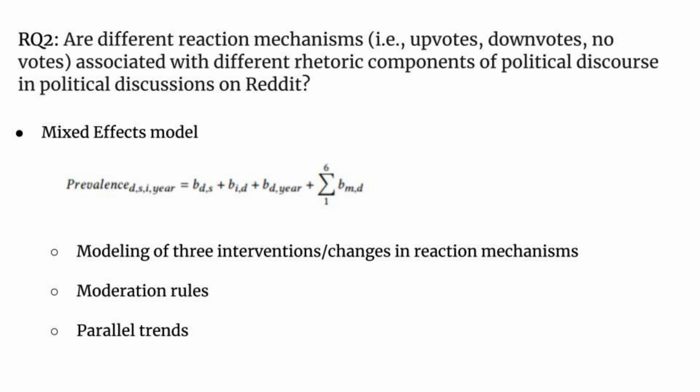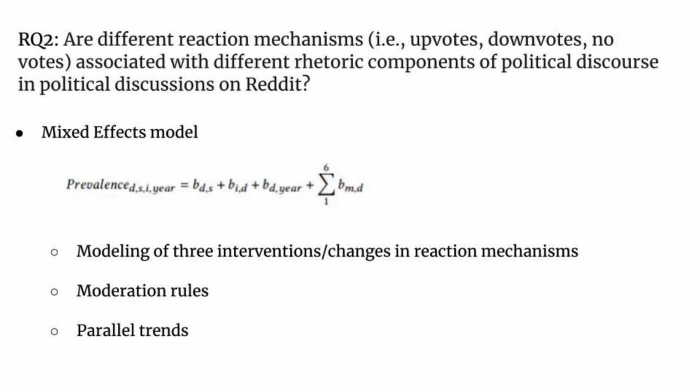Our second research question is whether different reaction mechanisms, upvotes, downvotes, or no votes, were associated with different rhetoric components of political discourse on Reddit. To answer this, we use fixed effects models and exploit a quasi-experimental design. Specifically, we model three specific interventions or changes in reaction mechanisms that took place over the years in subreddits, and their association to the prevalence of the political theories as measured by CFA.